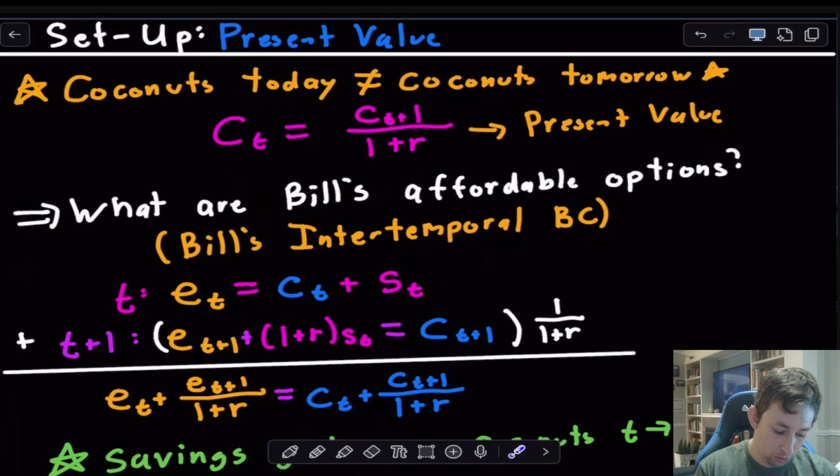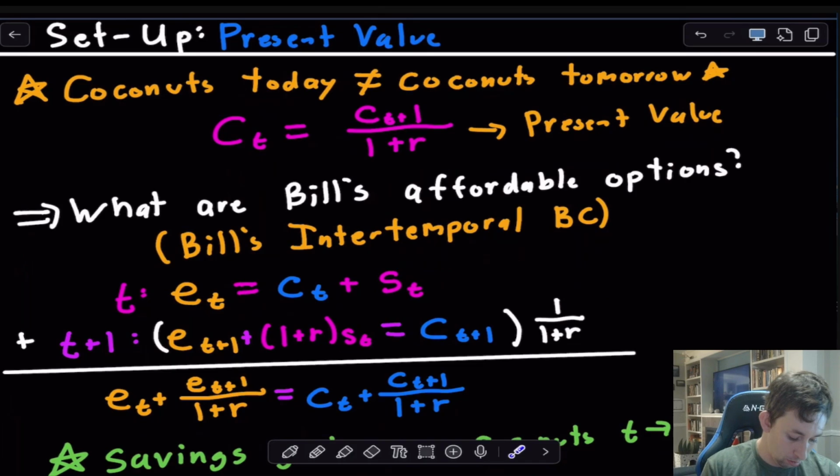So if we know that coconuts today are not worth the same as coconuts tomorrow, well, we need to think about what is Bill's lifetime present value, both of his income and the amount that he's going to spend? And so we need to think about Bill's intertemporal budget constraint, or the present value of his lifetime budget constraint.